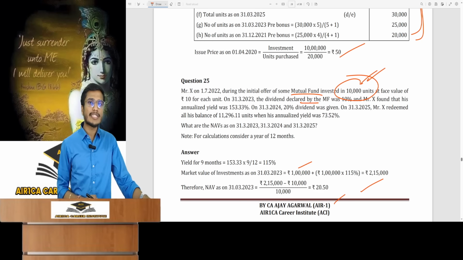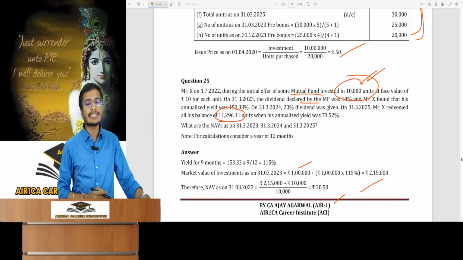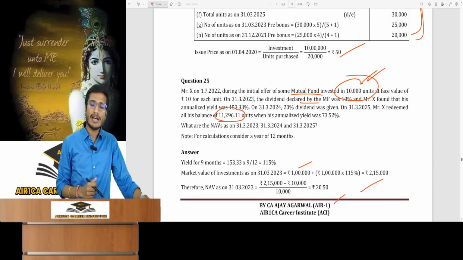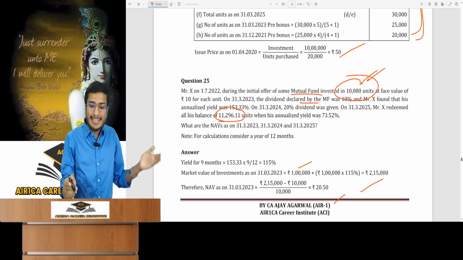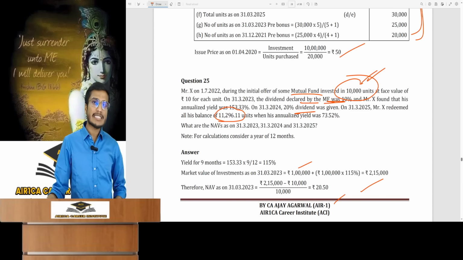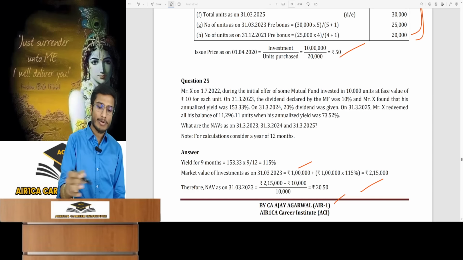Starting with 10,000 units. When I was redeeming the units, I had 11,296 units. In between nothing. Did I purchase any new units or anything? Then how can the units increase? I received dividends, so they must have been reinvested. You realize this? It's a dividend reinvestment. Then you have to find the units. How will you find those?